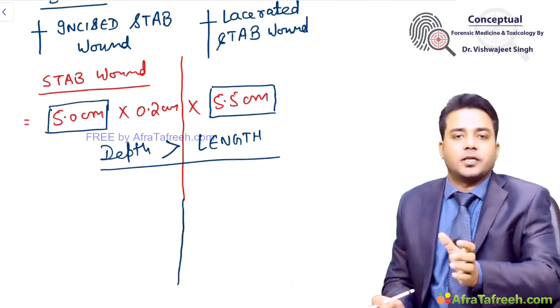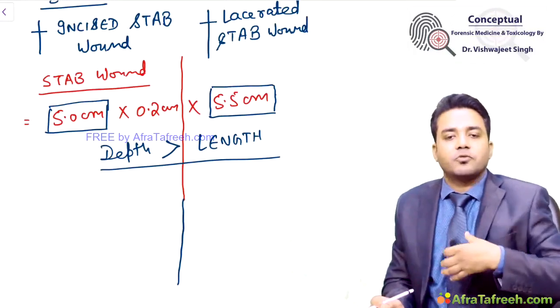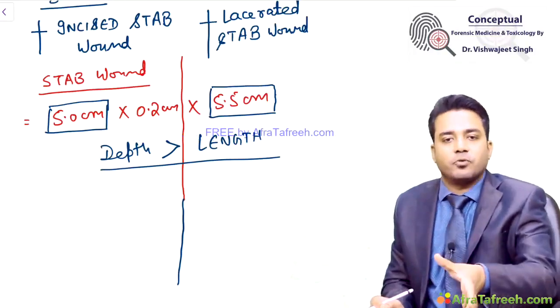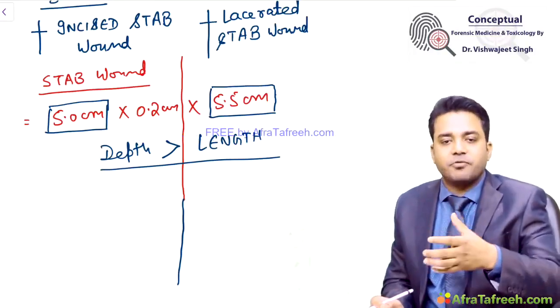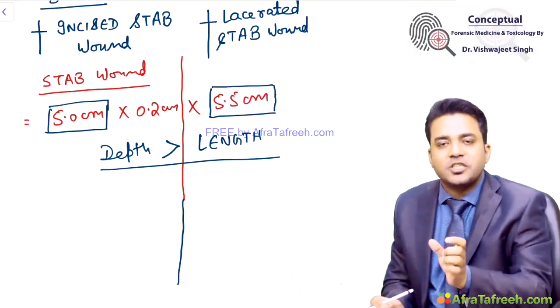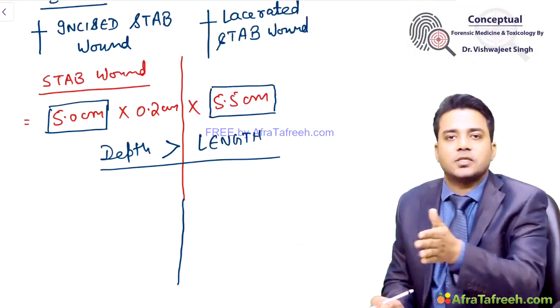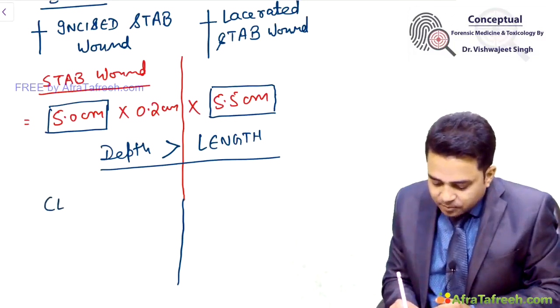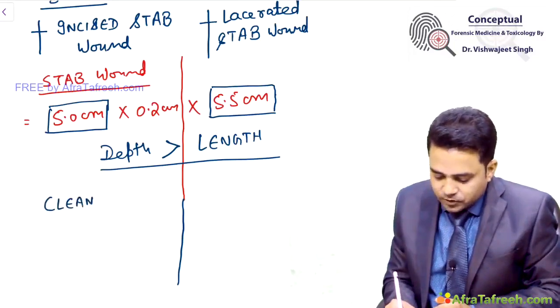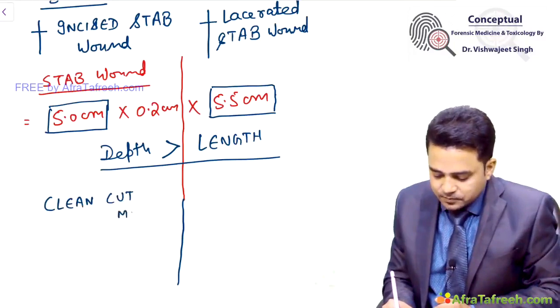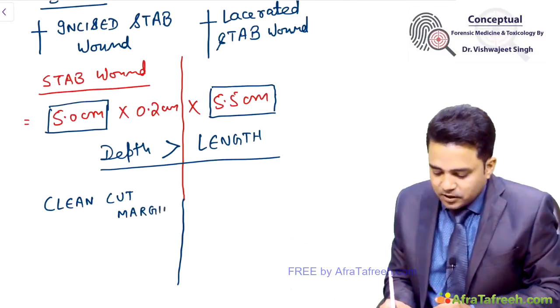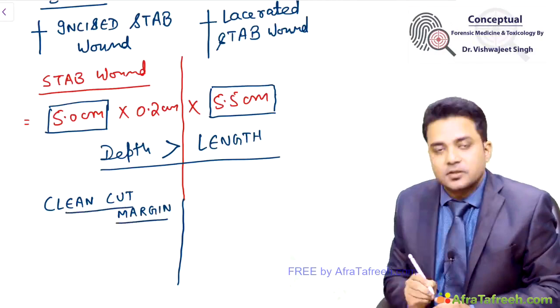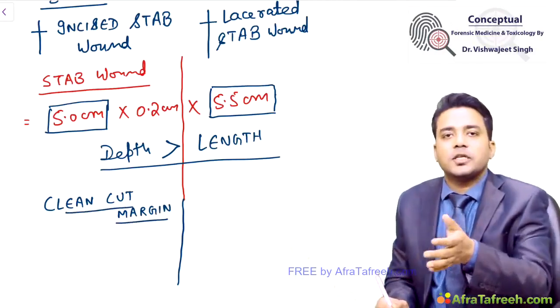Once I am ascertained that this wound present over the body is a stab wound, my next aim will be to look at the features which distinguish incised wound from lacerated wound. If I get clean cut margins of the wound, this is possible with incised weapons, so sharp weapons producing incised wounds.